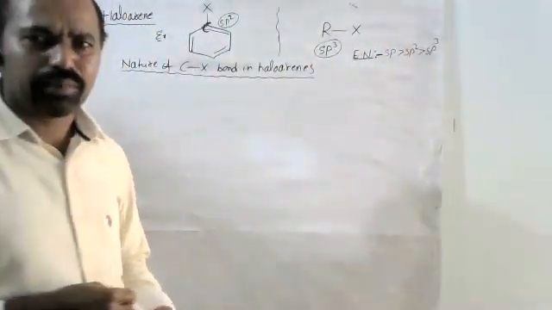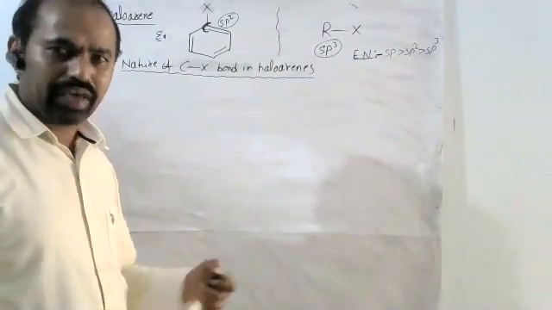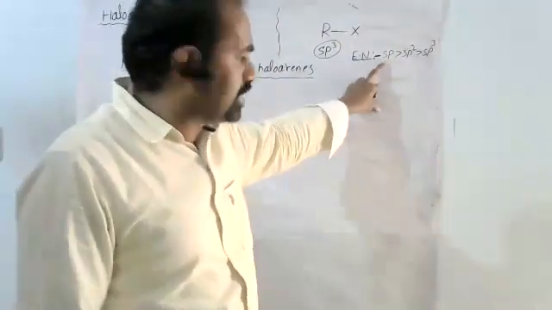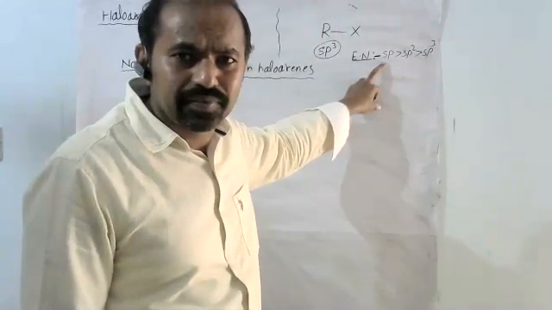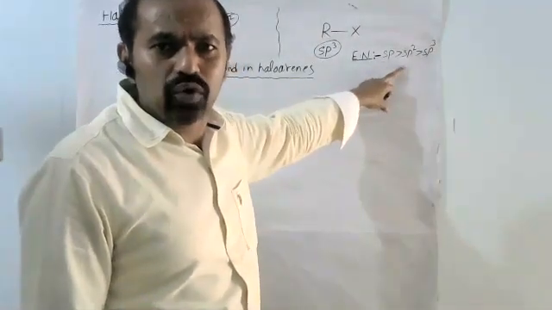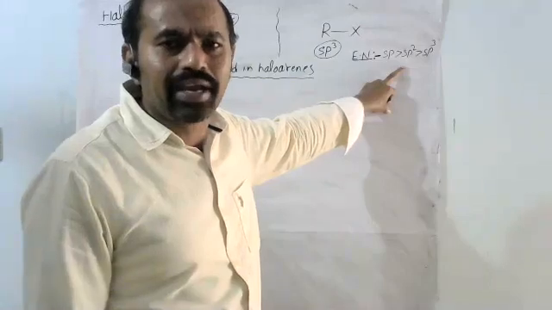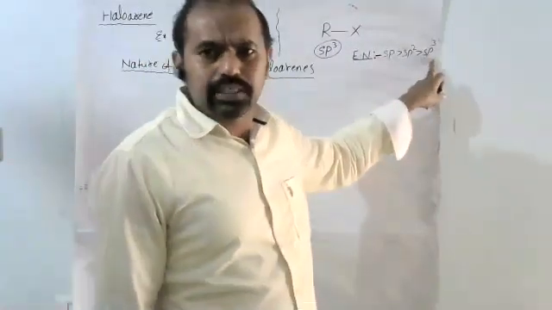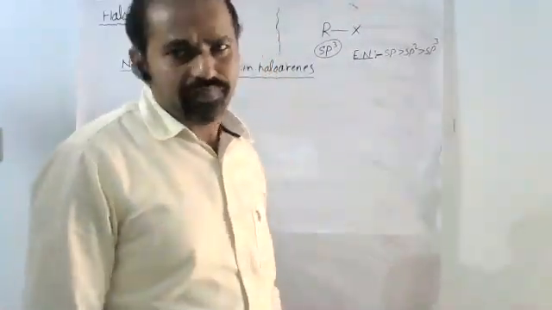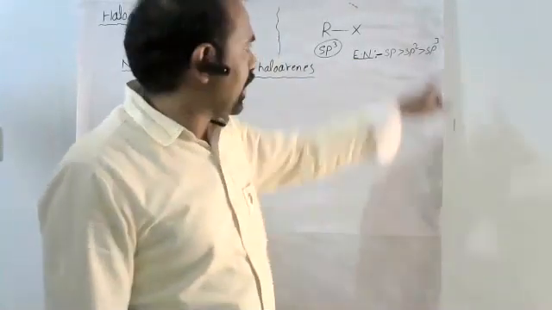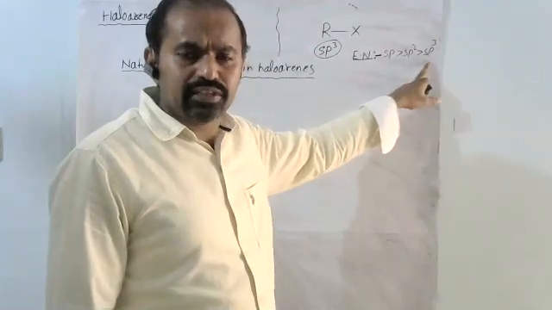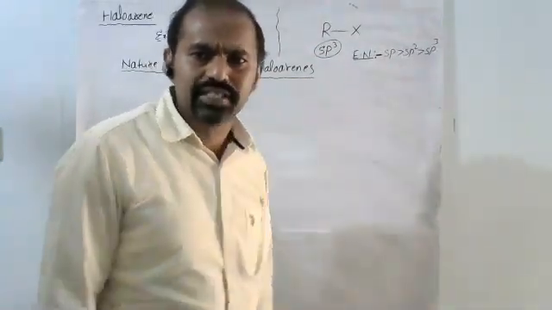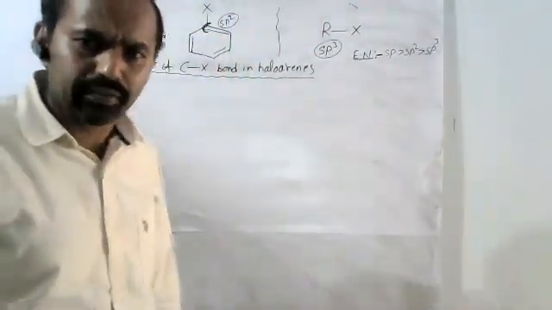Electronegativity is directly proportional to percentage of S. In sp, the S percentage is 50. sp carbon is more electronegative than sp2, and that is more electronegative than sp3. In sp hybridization, what is the S percentage? 50. sp2, 33.33. sp3, 25. So percentage of S is directly proportional to electronegativity.